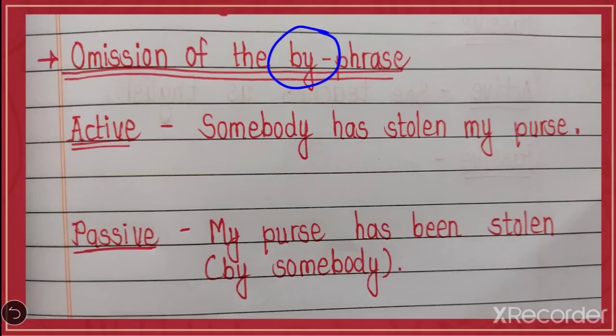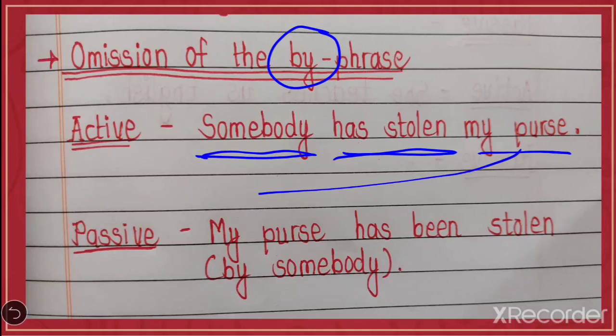Somebody has stolen my purse. Here somebody is the subject, has stolen is a verb, my purse is an object. So your sentence starts with the object, which is turned into the subject in passive voice. My purse has stolen is showing that your sentence is in which tense? Present perfect tense. So while turning also you have to remain in the present perfect. So, my purse has been stolen.